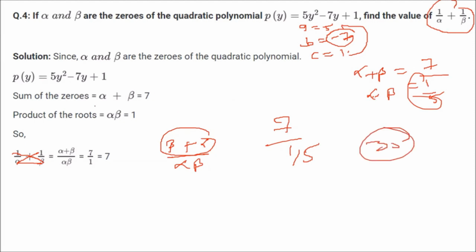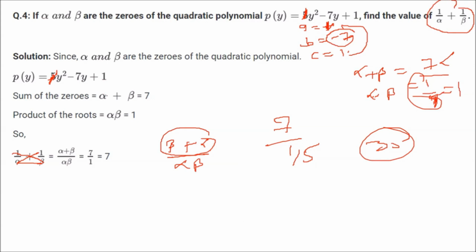But let me see this 5y square minus 7y plus 1. So here there is a change. This is not 5. Okay, this is only y. This is only 1. That is why we are getting alpha plus beta is minus b by a. So a was 5, so I am just changing it to 1. So now alpha plus beta is 7 by 1. It is okay. Alpha into beta is 1 by 1. So alpha into beta is 1.